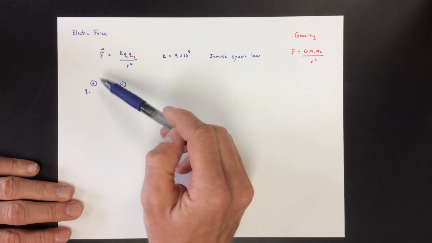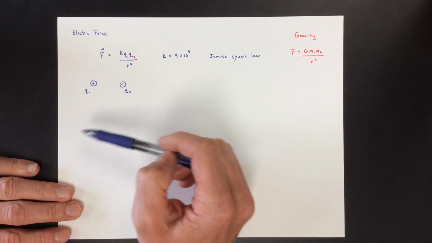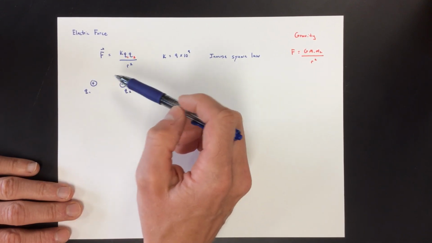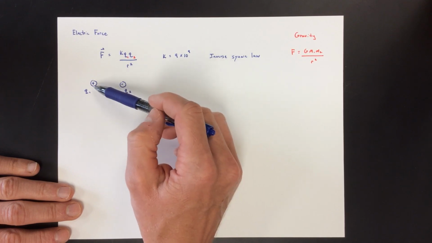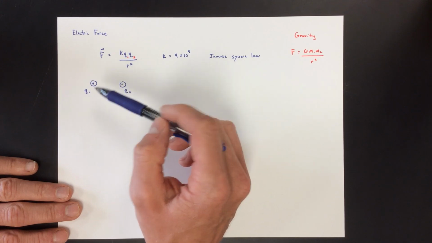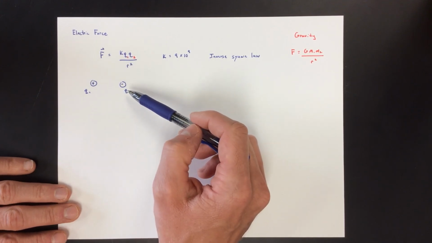The force of attraction that q1 experiences due to q2 is equal, no matter what, to the force of attraction that q2 feels versus q1. Again, Newton's third law would say that it doesn't matter. Both of them are necessary in order to have an attraction, and they both feel the same force.